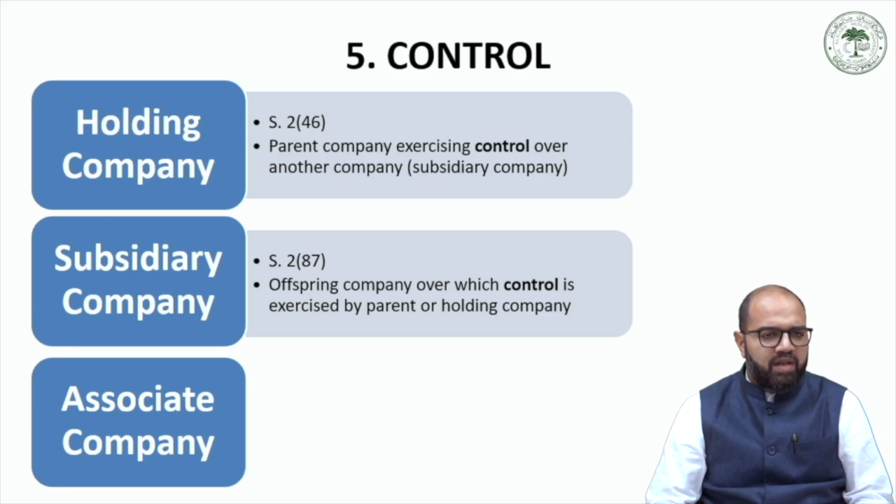Now, to simplify this rather long definition, to simply put, a subsidiary company is regarded as an offspring company over which control is exercised by parent or holding company.